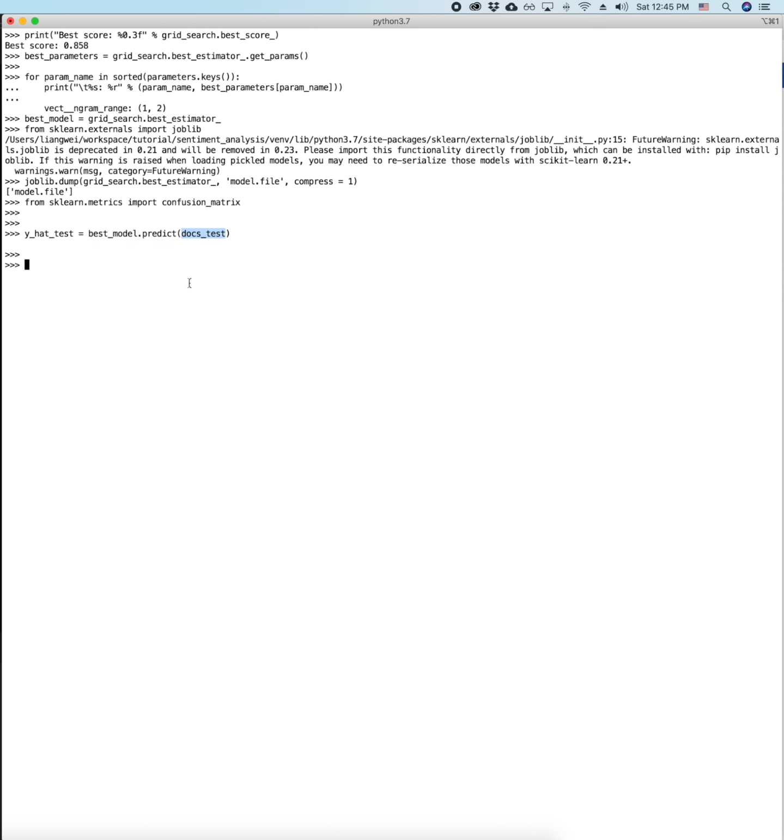As you can see here, the test docs are just pure text, an array of about 500 samples, which is very cool. It saves a lot of time processing this test data and feeding it into the model.